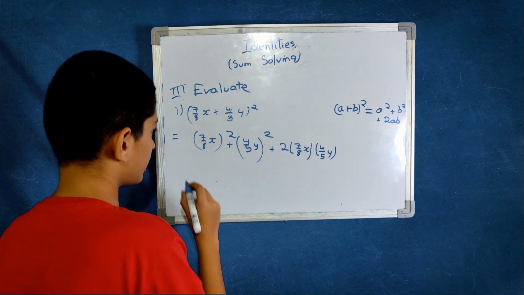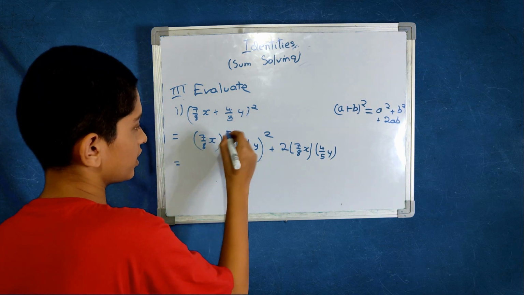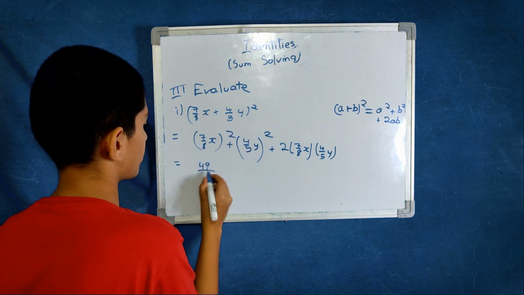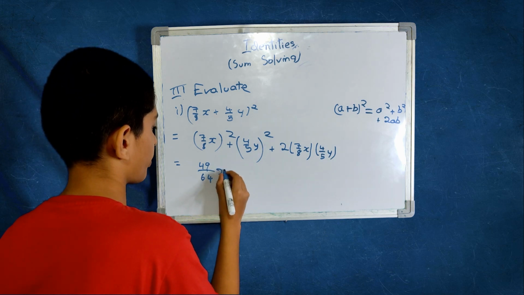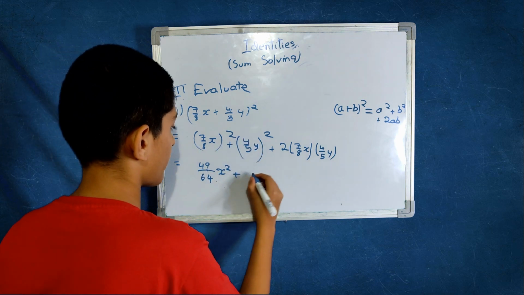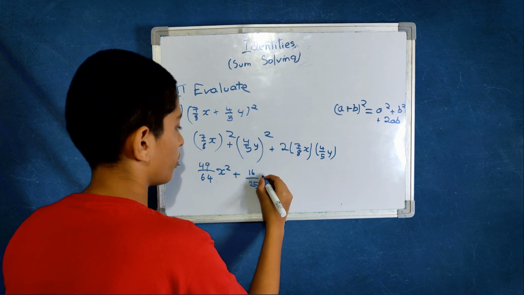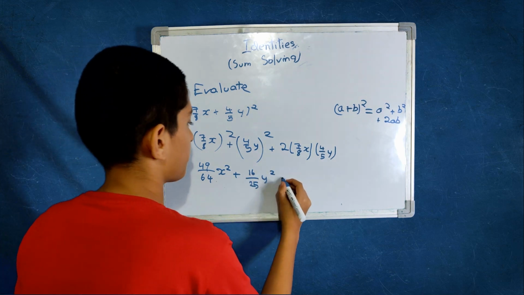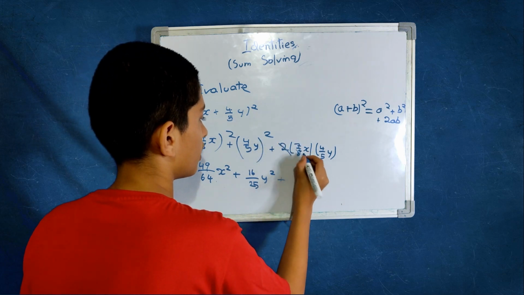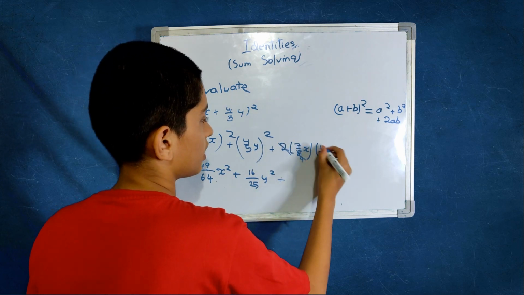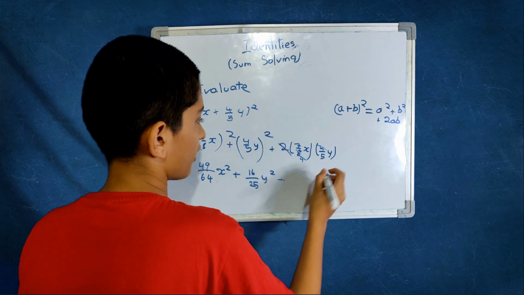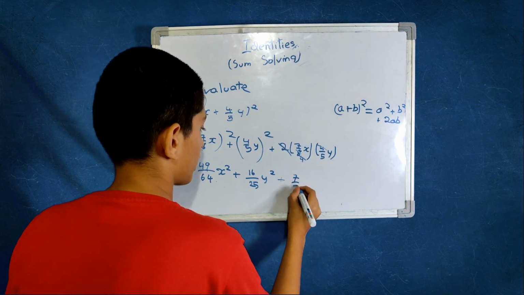And you will get 7 square is 49, 8 square is 64, x square, plus 4 square is 16, 5 square is 25, y square, plus here 2 ones are 4s are 1s, you cancel, 7 by 5 xy.